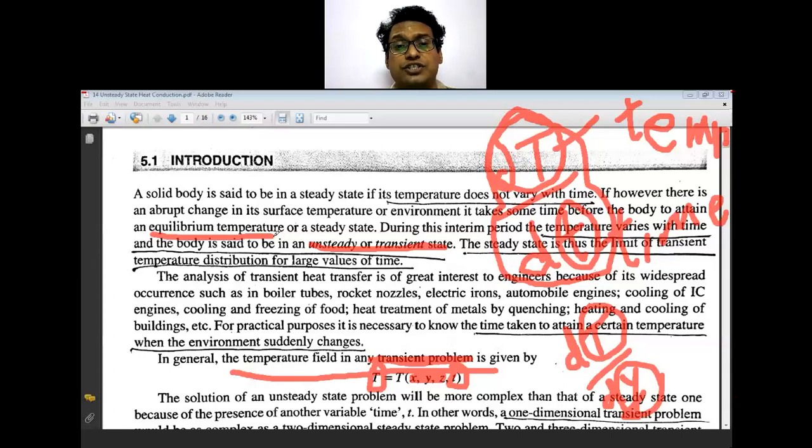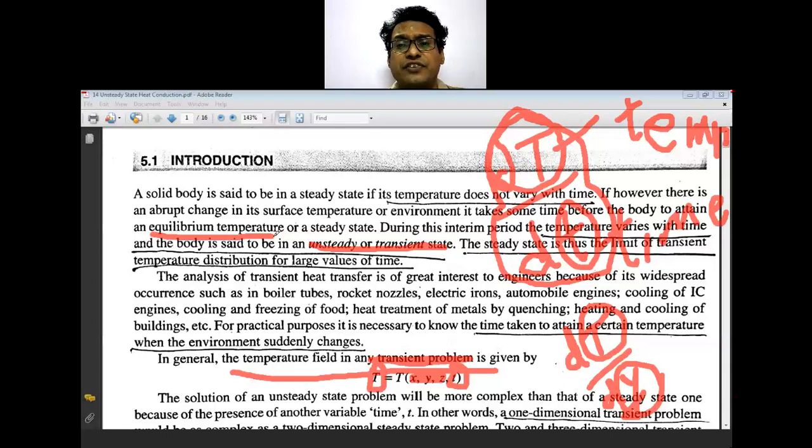Then rocket nozzles and the electric iron. The electric iron is also a similar case: you switch on the electric button and the iron temperature increases gradually, and once it attains a certain temperature, the heating also stops.